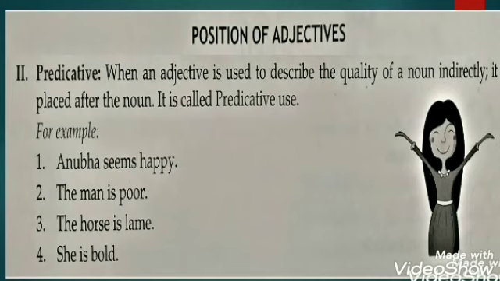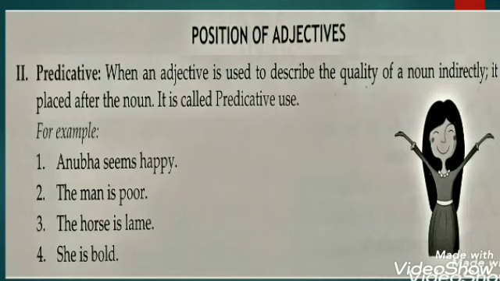Now we have predicative. When an adjective is used to describe the quality of a noun indirectly, it is placed after the noun. It is called predicative use. I have taken 2 examples from your book. First one, Anubha seems happy. Here Anubha is your noun and happy is your adjective. Here the word happy describes the mood of Anubha.